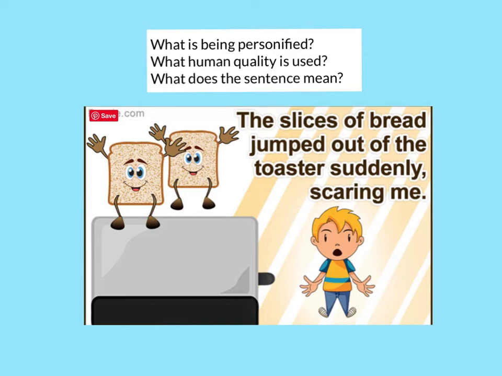What human quality is used? Okay, saying that they jumped out of the toaster, because they didn't actually jump like humans jump, but it appeared that they were jumping because they came out so fast. Okay, and so what does the sentence mean? It means that the toast popped out of the toaster and startled the boy. He didn't expect them to come out so fast.